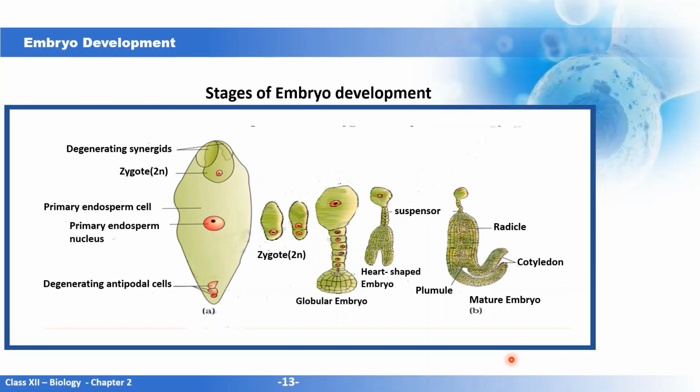Now the next post-fertilization structure is the embryo. Here you saw the egg cell fuses with the male gamete to form the zygote. Once the zygote is formed, it undergoes division and forms the various structures to form the embryo. Now we are just taking the example of a dicot embryo. The various stages are the globular embryo, heart-shaped embryo, and finally the mature embryo.